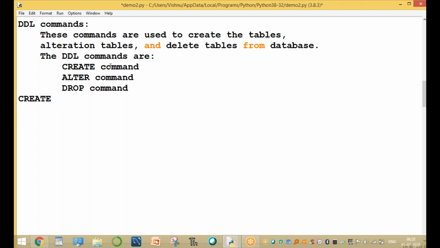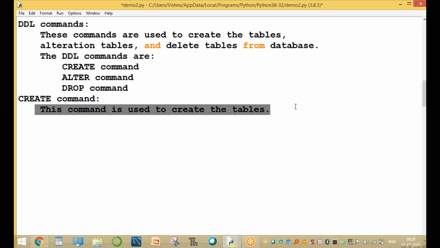The first command is the create command. What is the main purpose of the create command? So what are the 3 DDL commands? Create, alter, drop. The create command is used to create the tables in a database. To create the tables only.